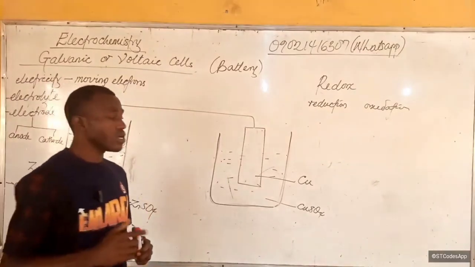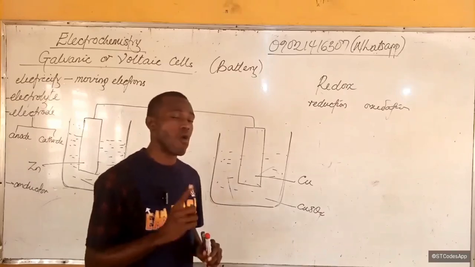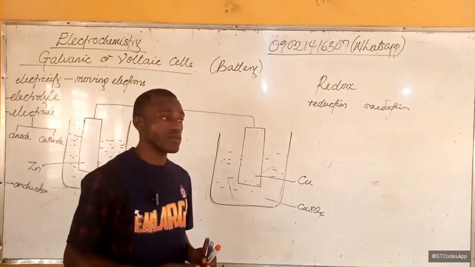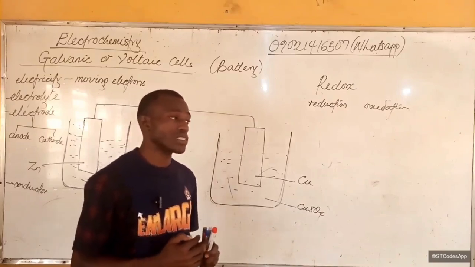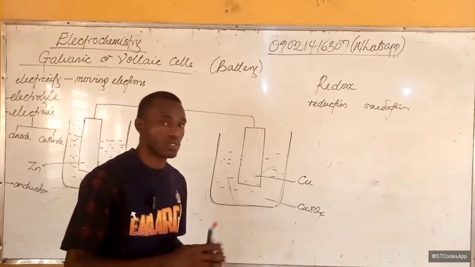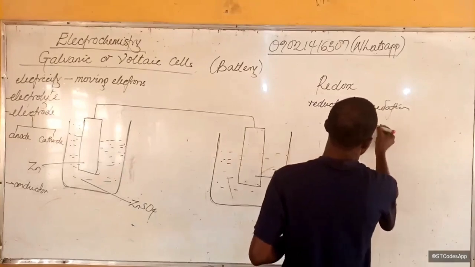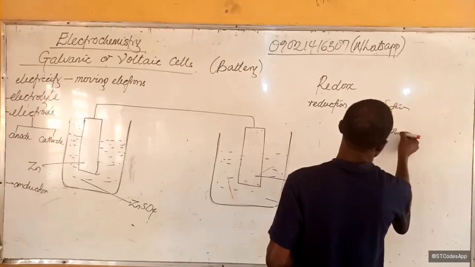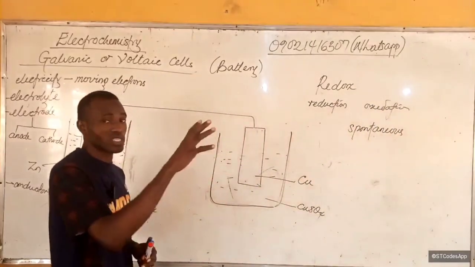But if you remember, we talked about chemical equilibrium: a system that functions on its own, without adding any external impetus, we say is spontaneous. So this reaction here is a spontaneous reaction.